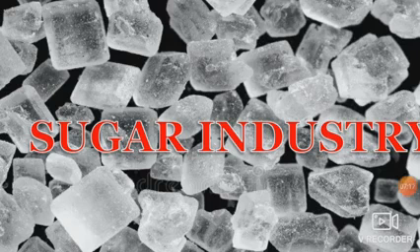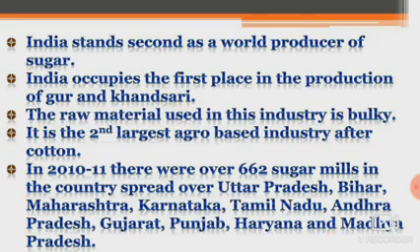Now we'll talk about the sugar industry. India stands second as a world producer of sugar. India occupies the first place in the production of gur and khandsari. The raw material used in this industry is bulky. It is the second largest agro-based industry after cotton. In 2010-11, there were over 662 sugar mills in the country spread over Uttar Pradesh, Bihar, Maharashtra, Karnataka, Tamil Nadu, Andhra Pradesh, Gujarat, Punjab, Haryana and Madhya Pradesh.